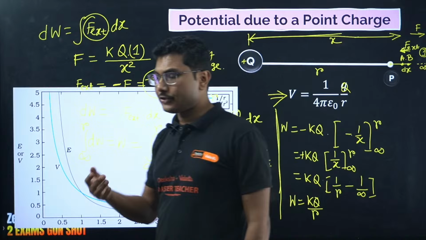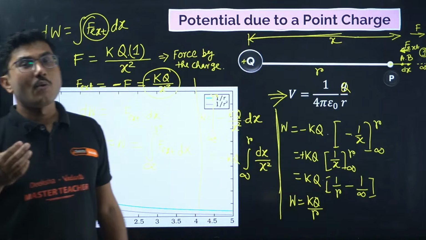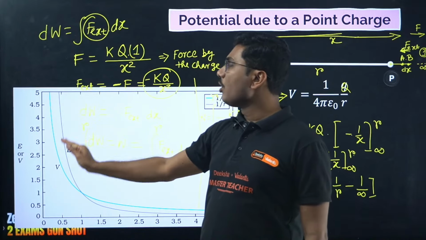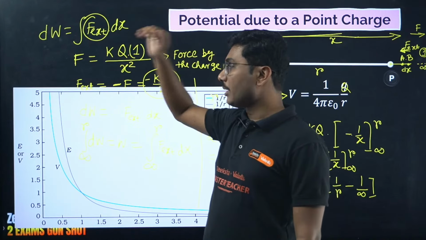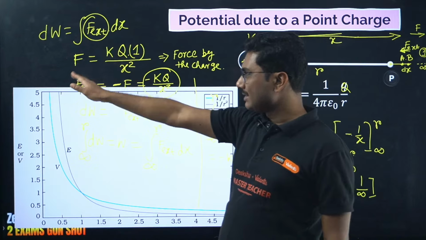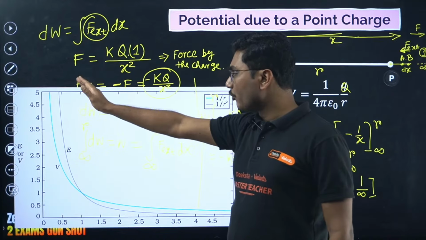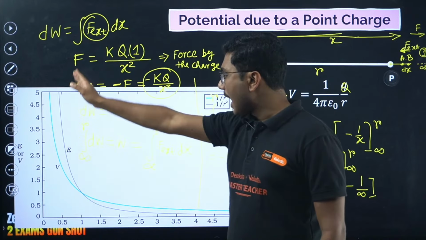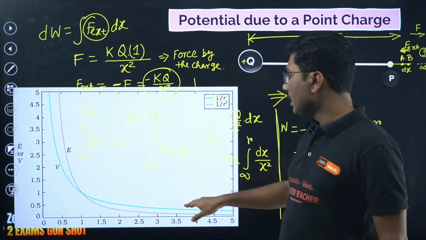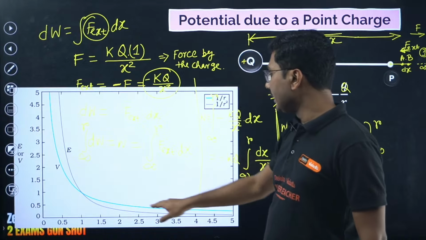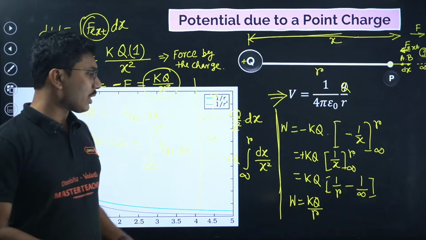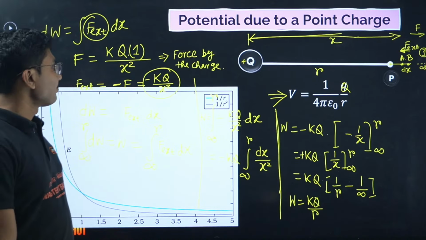So electric field and potential, one varies upon 1 by R square, one varies upon 1 by R, and both when touching 0 obviously shoot up almost to infinity. Okay, but comparatively electric field is slightly bigger compared to voltage. They become equal at some point, and then electric field falls to 0 faster. Electric potential on the other hand, initially it is smaller, but slowly it takes over electric field and goes to 0 again, but slightly slower compared to electric field.